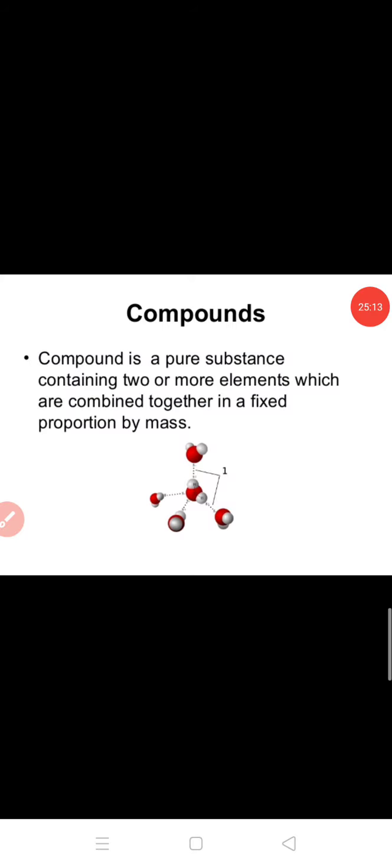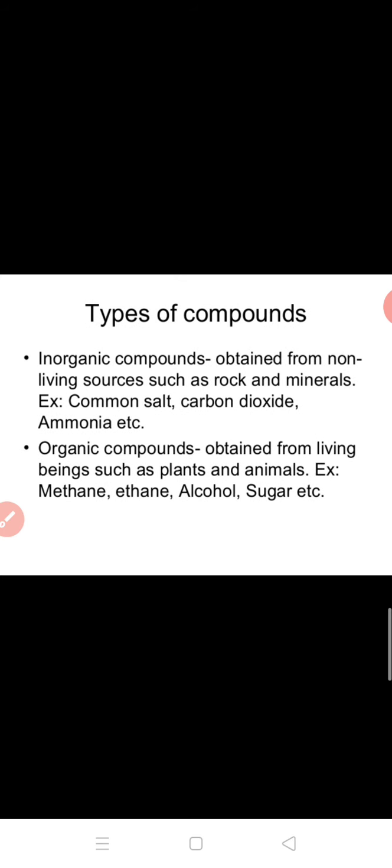Okay, now we will study the second form of pure substance, that is compound. So compound is a pure substance containing two or more elements which are combined together in a fixed proportion by mass. Types of compounds. There are two types of compounds.